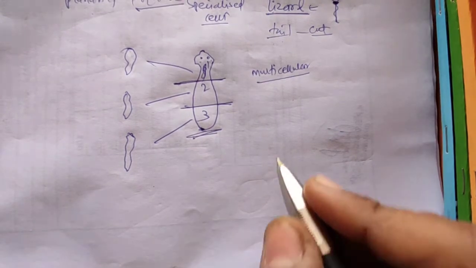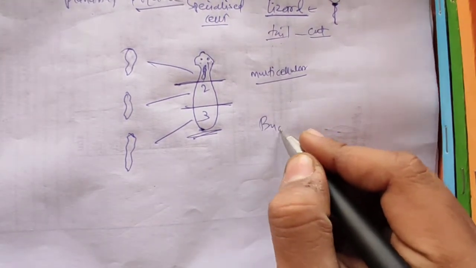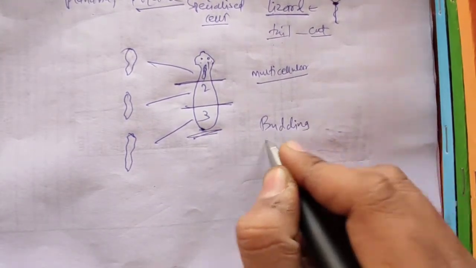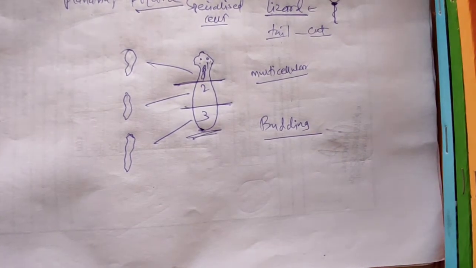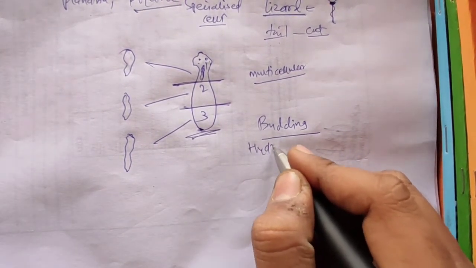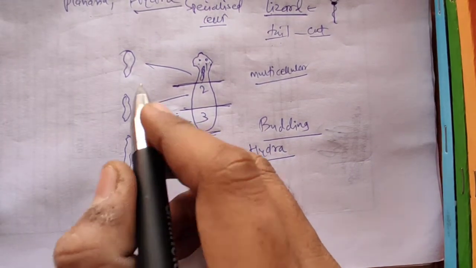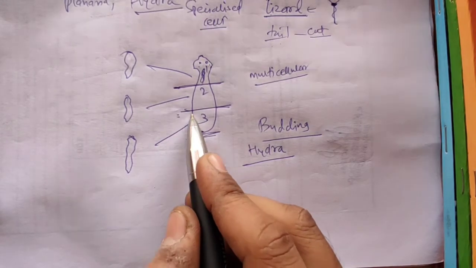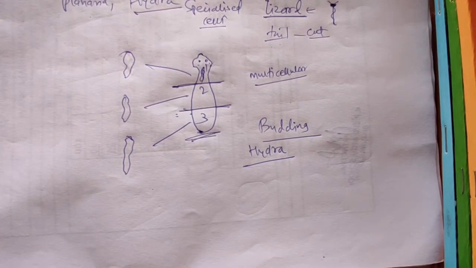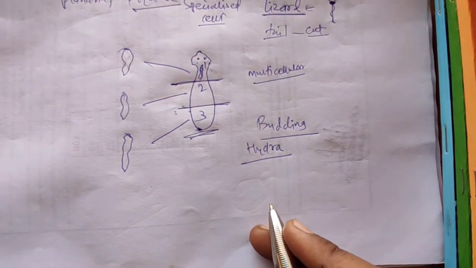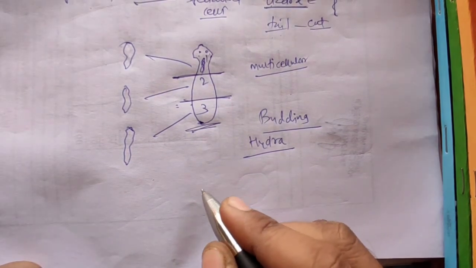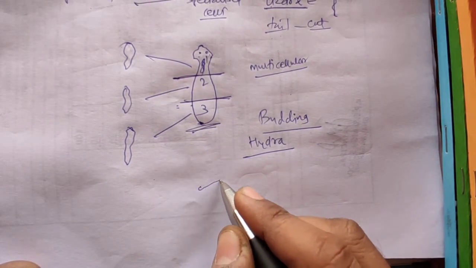Okay, the next one is budding. It is also observed in Hydra. In budding, they use these regenerative or specialized cells which were present in Planaria. They are present in Hydra as well, but they do not get cut. Let me draw one Hydra here.